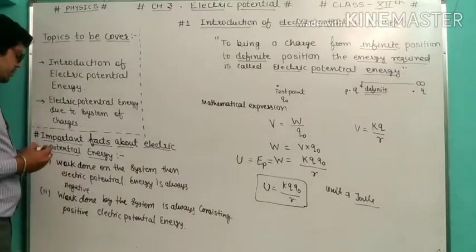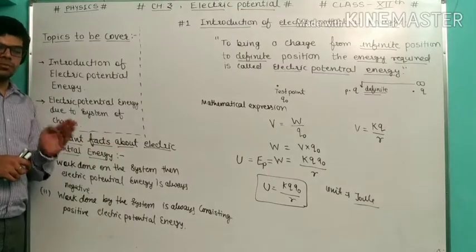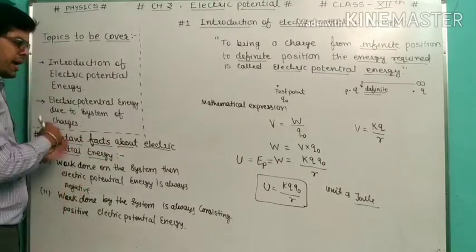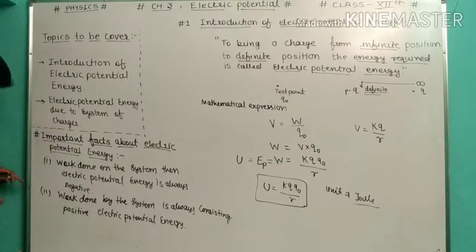So two points which are very important. First, if we are talking about work done on the system, electric potential energy is negative. Work done by the system, then electric potential energy is positive.